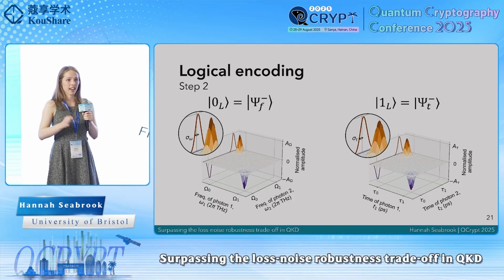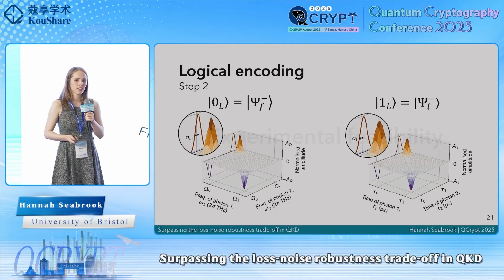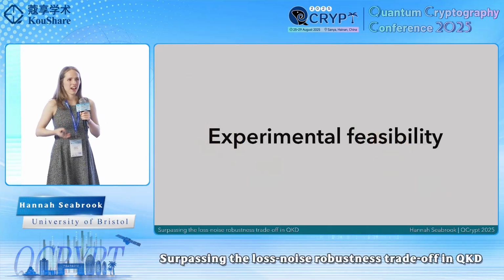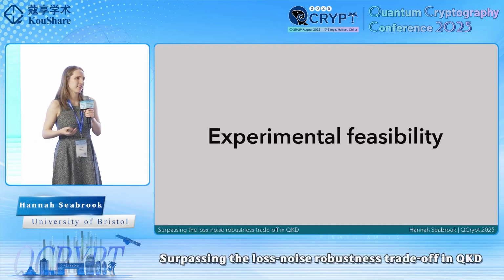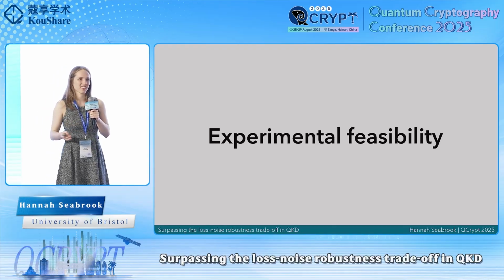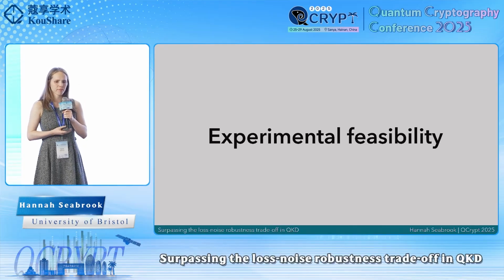The next step is to analyze its robustness. But before we do that, I just want to take a brief aside to consider the experimental feasibility of this scheme. The reason being is that whilst this work is purely theoretical, it's been motivated by real-world challenges, and so it was important to us that we consider whether it has experimental implementability.